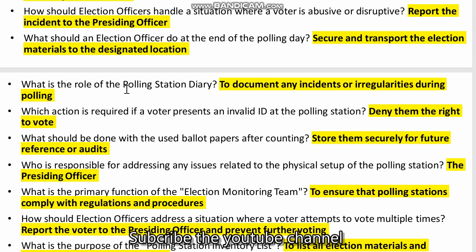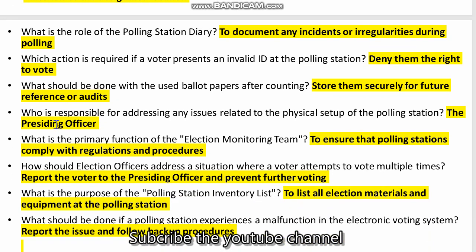What is the role of a polling station diary? To document any incident or irregularity during polling. Which action is required if a voter presents an invalid ID at the polling station? Deny them the right to vote. What should be done with the used ballot papers after the counting? Store them securely for future reference or audits.